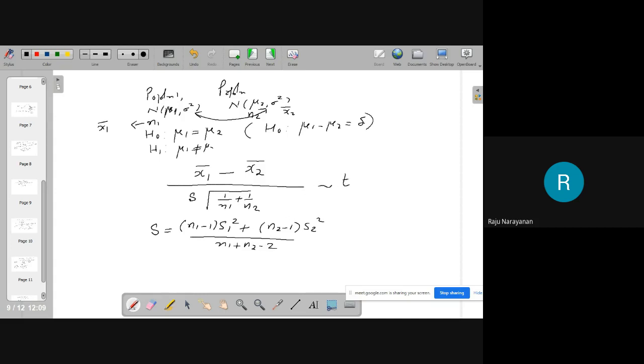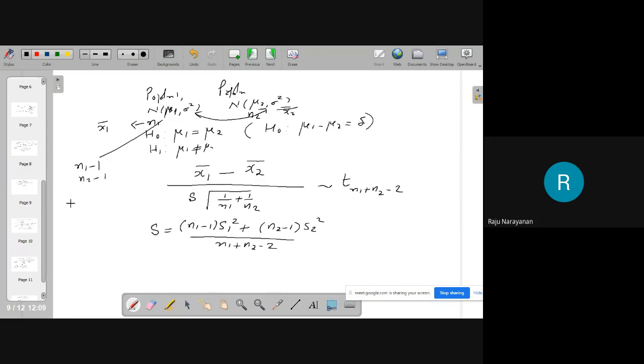This follows T distribution with n1 plus n2 minus 2 degrees of freedom. Why? Before we have seen the degree of freedom of this is n1 minus 1, degree of freedom of this is n2 minus 1.